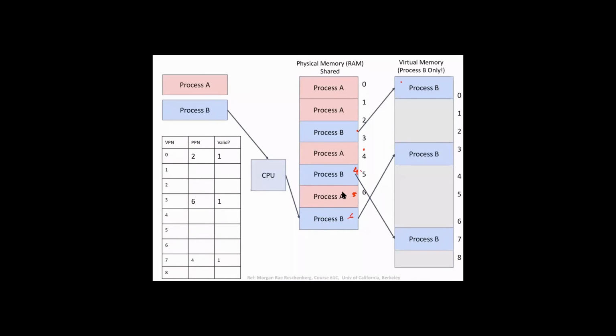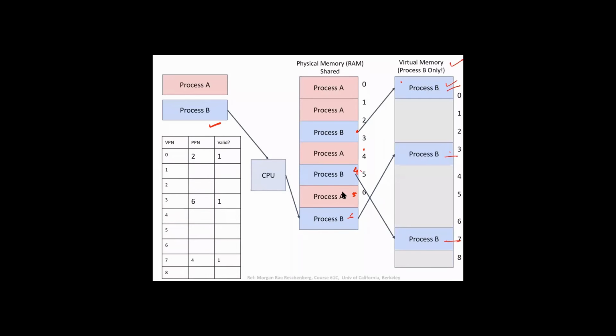Process B is using in virtual memory, because the address space is huge, it will not be using the whole address space, maybe using it sparsely. So it may be using this page here, the page here, and then the page here: page 0, page 3, and page 7 in the virtual address space, and these can be mapped to certain pages here. This mapping will come here.